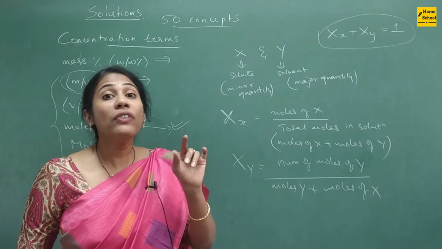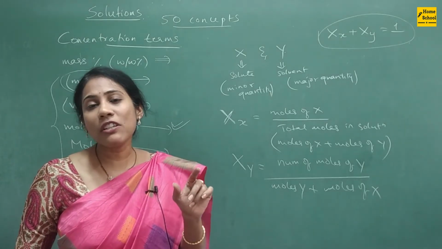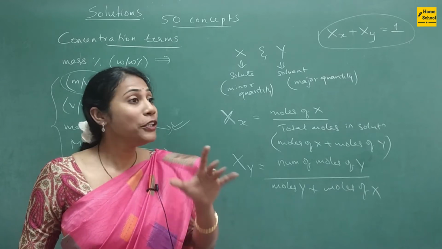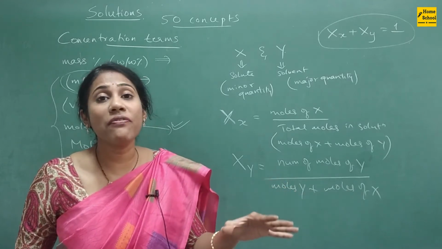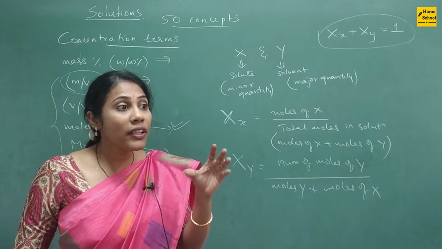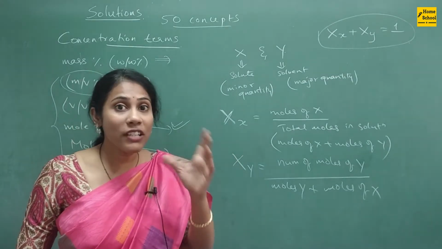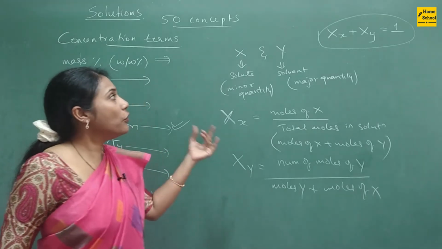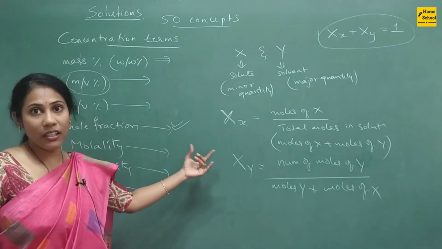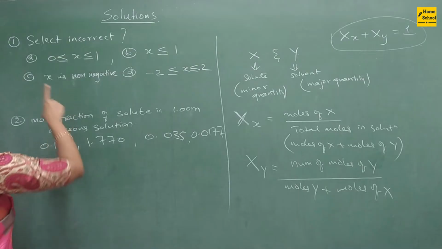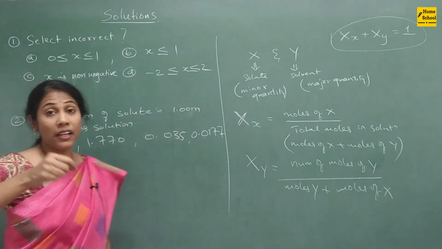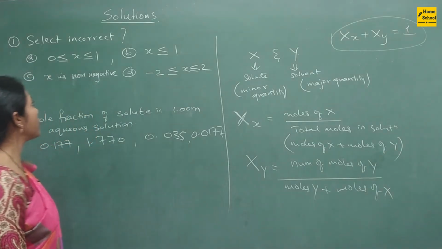That means you will never get mole fraction value greater than 1. Remember this point. Okay, and you will never have mole fraction value negative, because on this type of value also a question has been asked in the previous year. Okay, so let me give you one question that they asked on this mole fraction. Look at the first question, guys. It was a question that was asked in an engineering entrance examination.